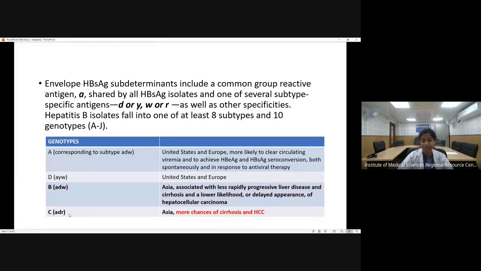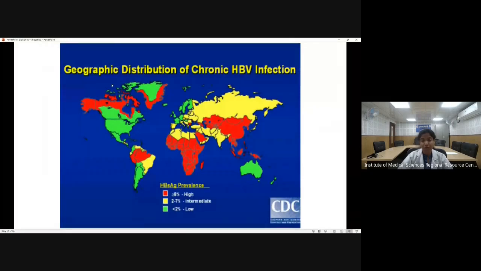However, genotype C is very hazardous. Whereas genotype A and genotype D, which are present in the United States and Europe, usually show good response to antiviral therapy. In geographic distribution, India has about 2 to 7% prevalence, which falls into the intermediate group.